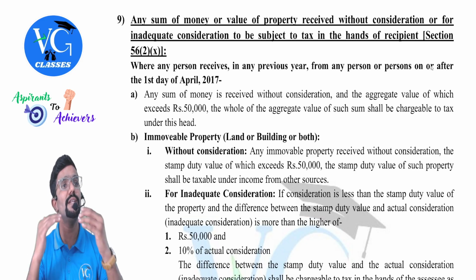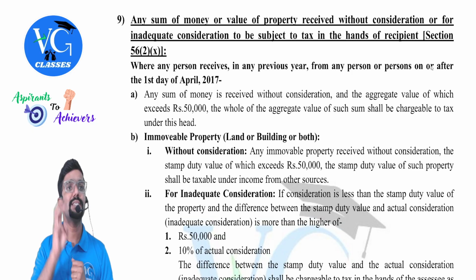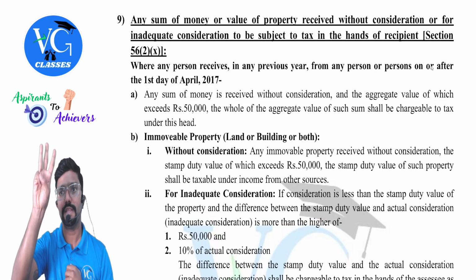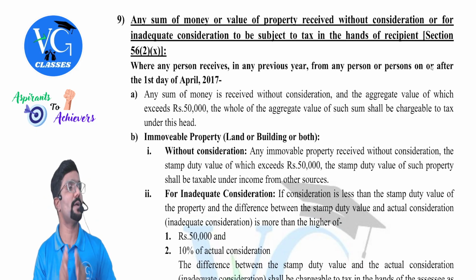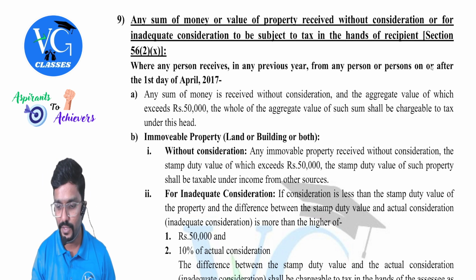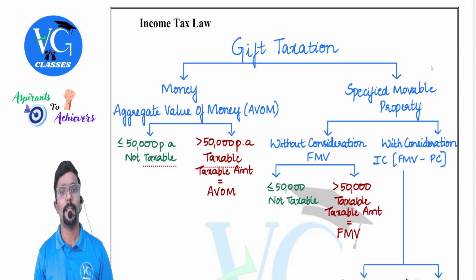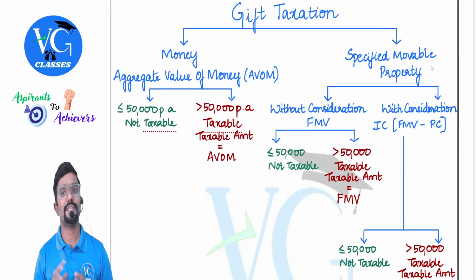First, let us see when a gift is taxable. As I told you, a gift can be received in the form of three things. We will see if it is received as money, what? If it is received as immovable property, what? If it is received as movable property, what? Yes, one by one. Gift taxation.